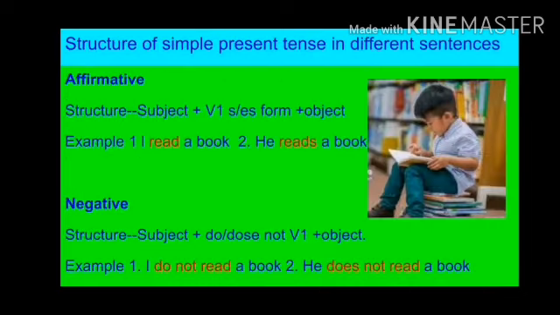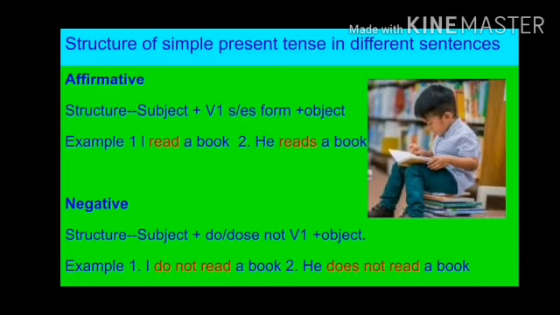Now let's see the structure of this present tense in different kinds of sentences. First, let's take the affirmative. For the affirmative, the structure will be subject plus V1 plus object. Now see the example. I read a book, he reads a book. According to the subject I told you, I, you, we, they and he, she, it. So I read and he reads a book. Subject, verb and object.